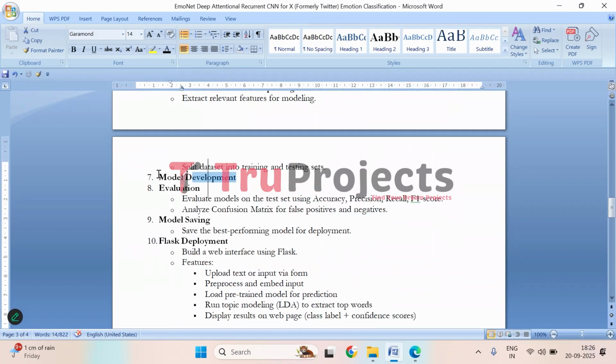Then we will be developing the model for emotion classification. Then we will be evaluating all of the models using accuracy, precision, recall, and F1 score. After that comes analyzing the confusion matrix. So here the confusion matrix is analyzed to understand false positives and negatives. And the best performing model will be saved for future use for prediction.